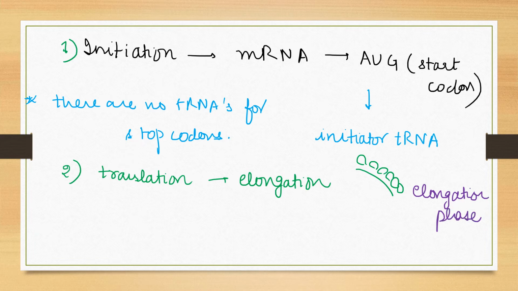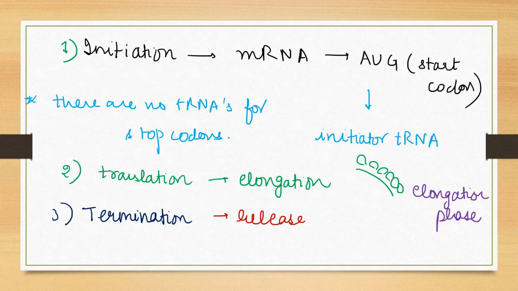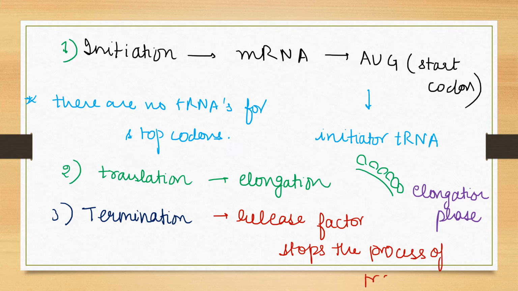Ultimately, the third and last phase is known as the termination phase. In the termination phase, a release factor comes and it stops the translation. It stops the process of translation.